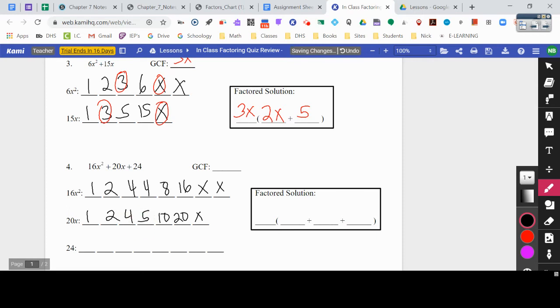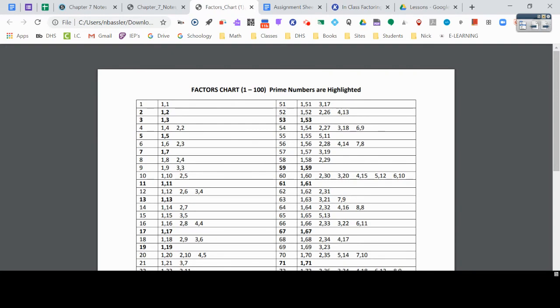And for 24, we have 1 times 24. We have 2 times 12. We have 3 times 8. And we have 4 times 6. Right, again, if you don't know all these, we want to look at this factor chart here and find that number.